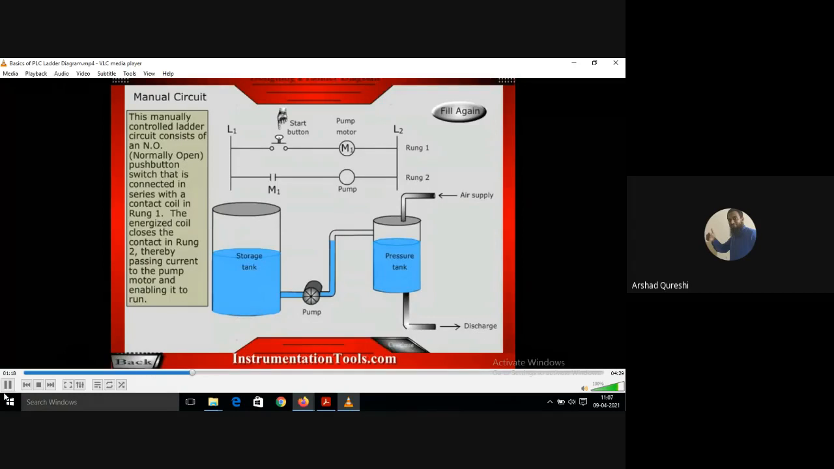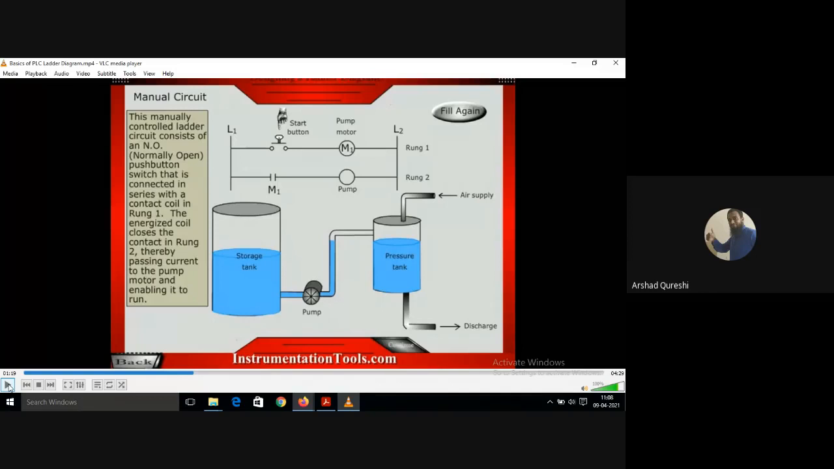Now see, this manually controlled ladder circuit consists of a normally open push button, which is that start button. The push button switch is connected in series with the contact coil in rung 1, which I am calling M1. The energized coil closes the contact in rung 2. As soon as M1 is energized, it closes the M1 contact in rung 2, thereby passing current to the pump and enabling it to run.